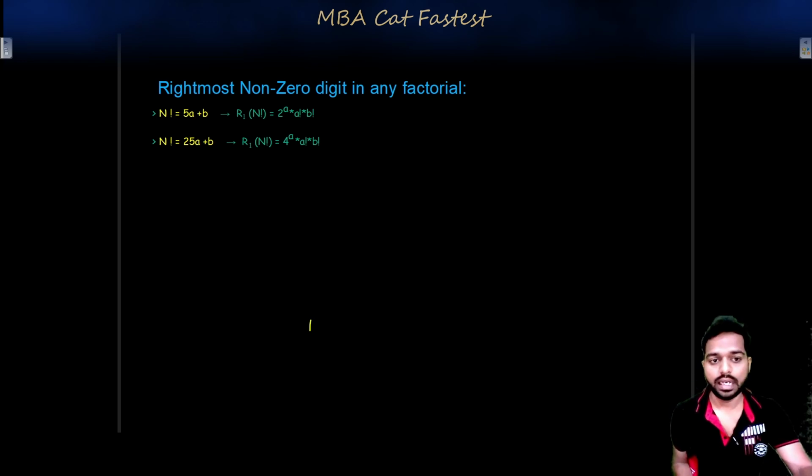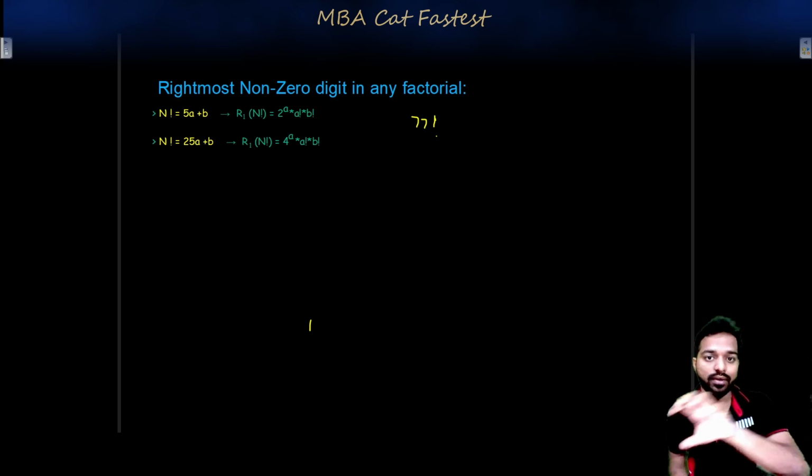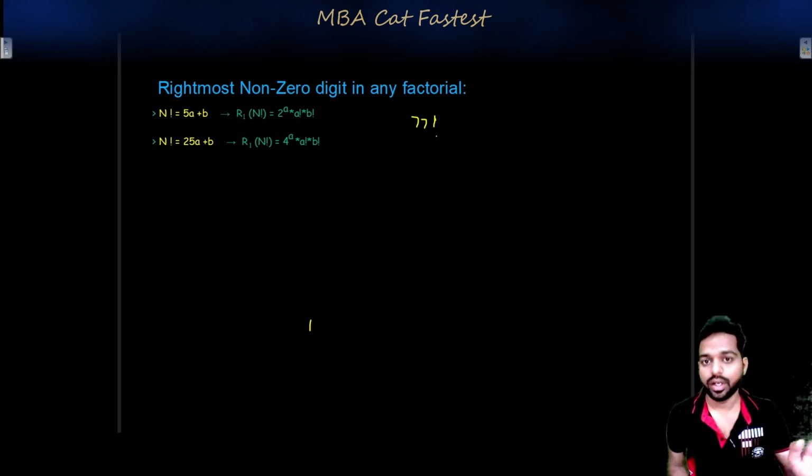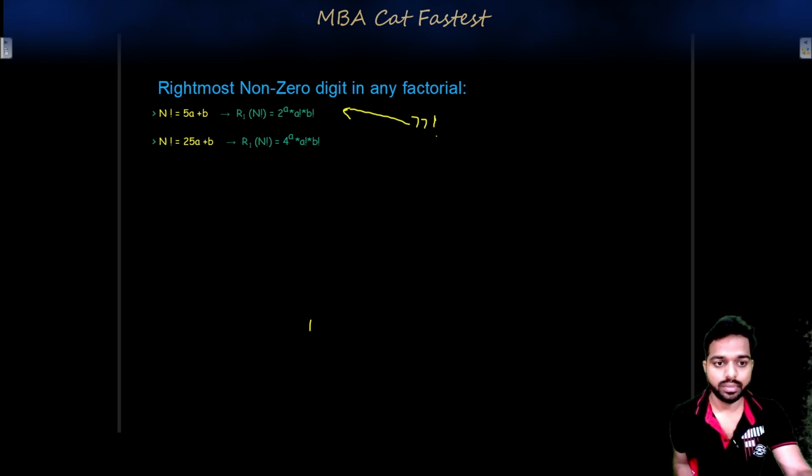Let's say you want to calculate for 77 factorial. What is the rightmost digit for this number? Which means after removing the zeros, what will be the unit digit left? That is called the rightmost non-zero digit. Converting 77 factorial into the 5a plus b form would be a complete waste of time, so we convert it into the other form. You can write this as 25 into 3, which is 75, plus 2.